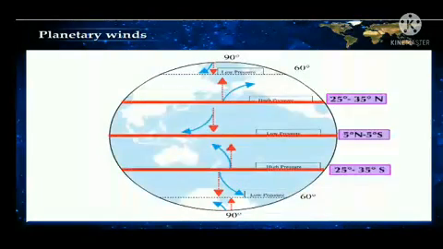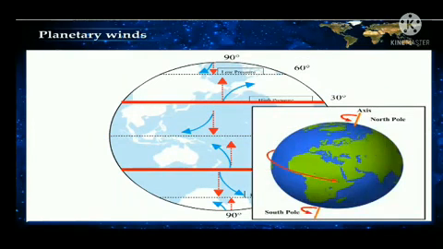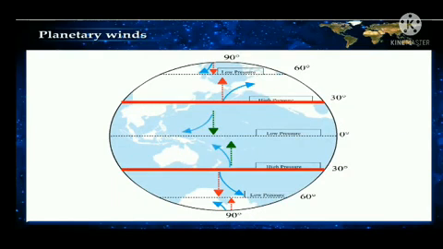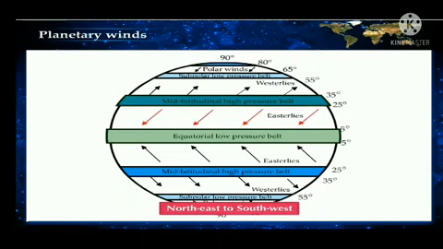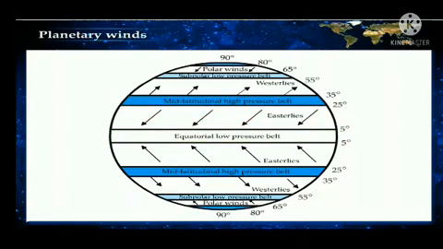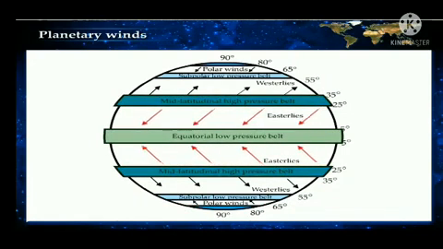In both the hemispheres, the winds blow from high pressure areas between 25 degree and 35 degree parallel to the equatorial low pressure belt. Due to the rotation of the earth, their original direction changes. In the northern hemisphere, they blow from the northeast to the southwest, whereas in the southern hemisphere, they blow from southeast to the northwest. These winds coming from both the sides converge near the equatorial calm belt. These winds are known as the easterlies.